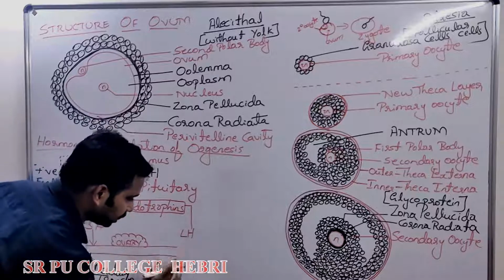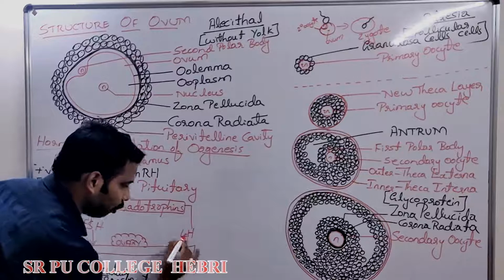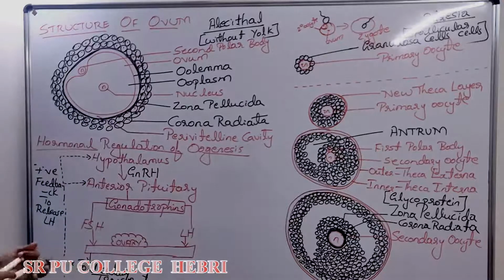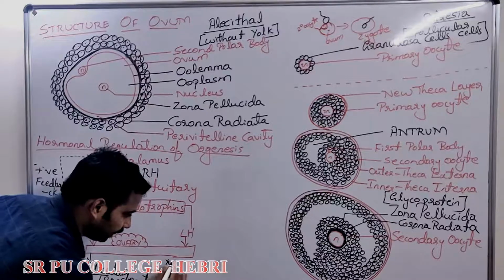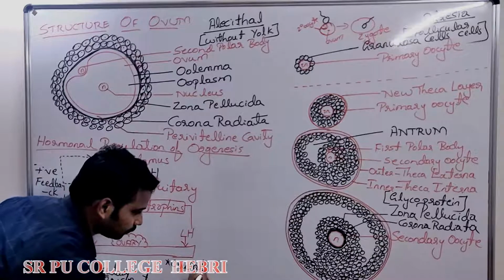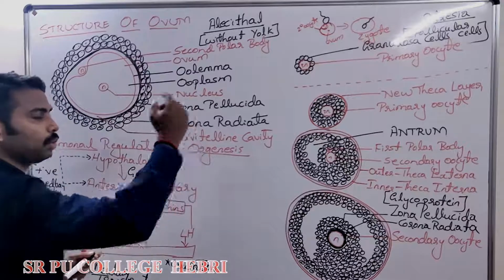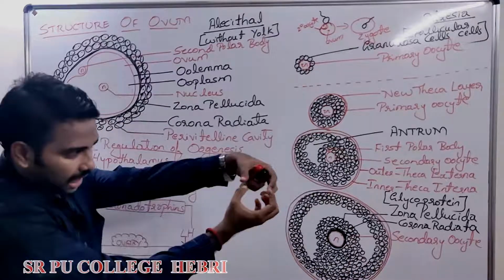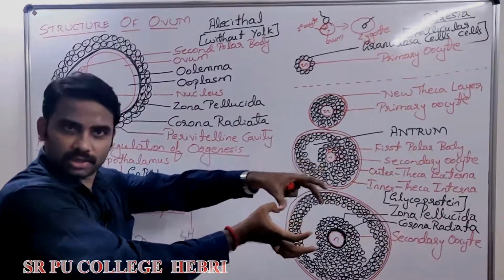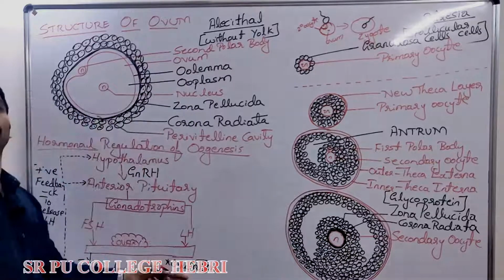Now, what will this LH do? The LH will again, through blood circulation, reach the ovary and act on the ovary. It performs two functions. Number 1, it helps in ovulation. As the excess amount of LH acts on the Graafian follicle, the Graafian follicle will rupture to expel the secondary oocyte by a process called ovulation.